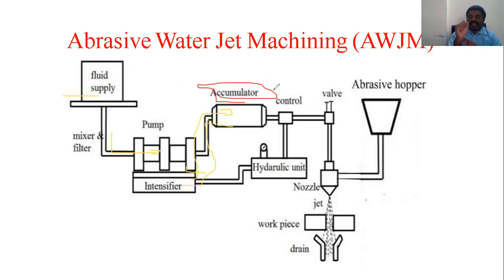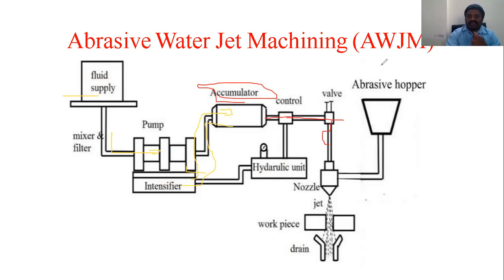So it stores the high pressure temporarily and supplies it forward to the control. After that, the control gives the direction to the valve, which moves downwards here. So here I am adding abrasive particles. It may be silicon oxide, aluminum carbide, or glass beads. That depends upon the situation.